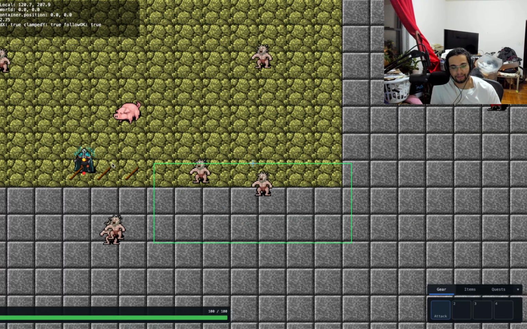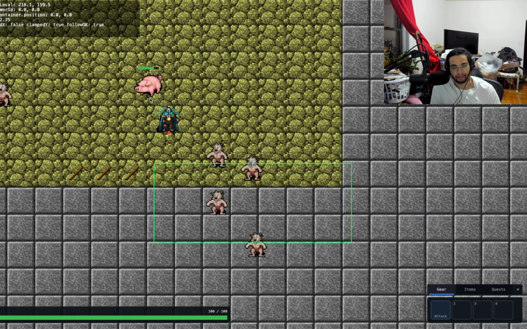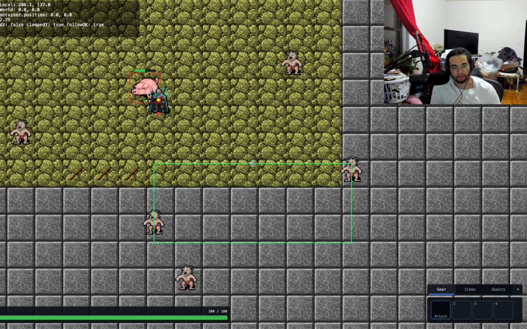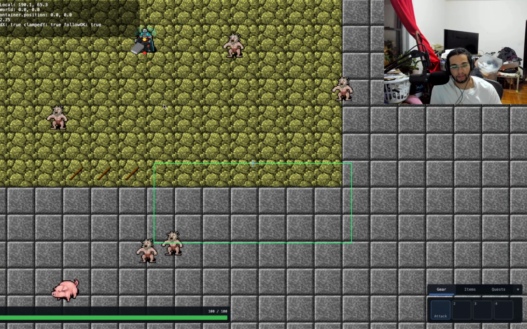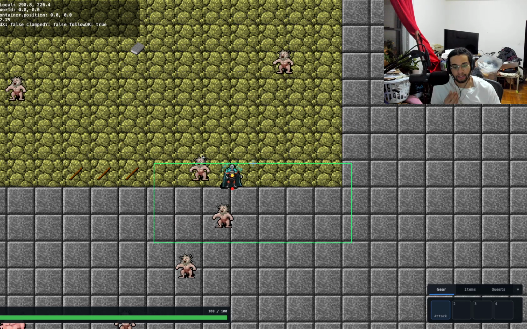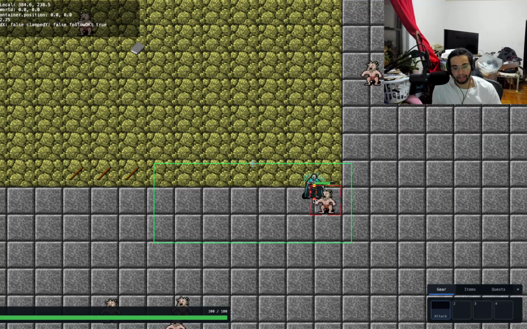But one of the things I did add is, as you can see, if you attack, oh, for some reason it died. That might be a bug. Let me see if he's gonna die and disappear. No. Anyways, the other thing I added today was health bars to the enemy.